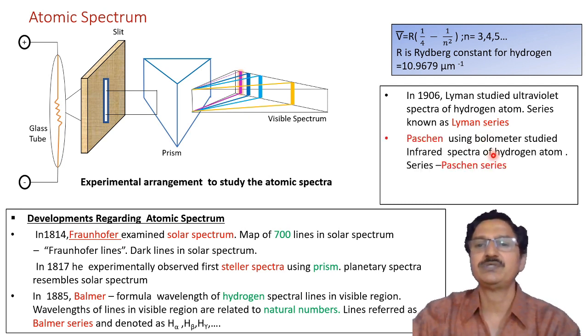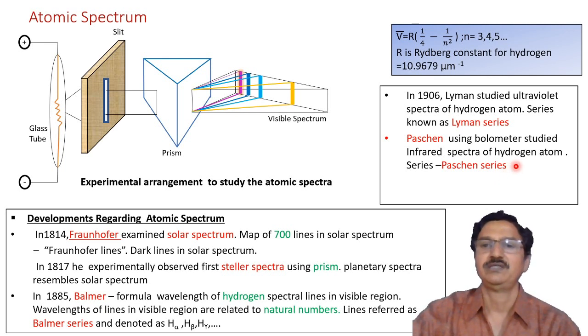Then there was another scientist known as Paschen. He used a bolometer to find the spectra in the infrared region, again for the hydrogen atom. Such a group of spectral lines is known as the Paschen series.